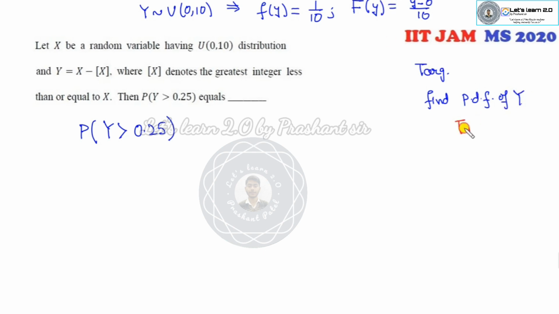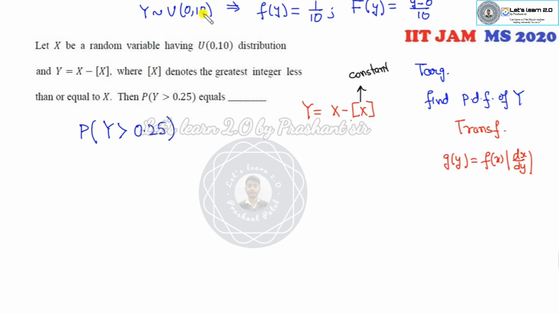So it means your target is to find the PDF of y. Fine. So it means you are using the transformation. What is y? Y is my x minus mod of x. How can you find the transformation? This is nothing but my dx over dy. Now always look at that. What is that?